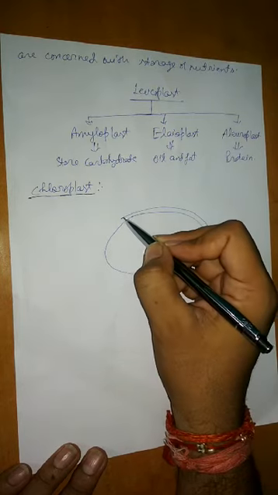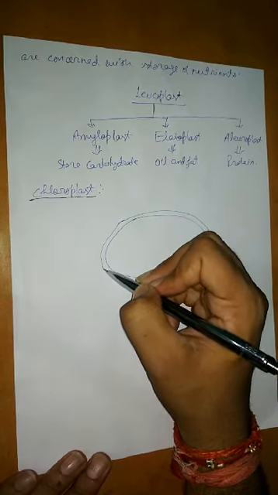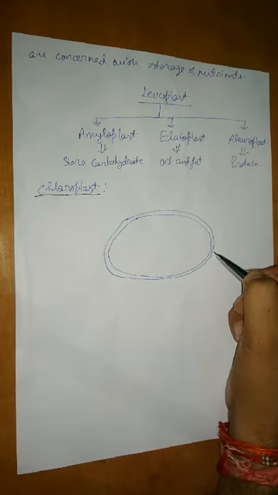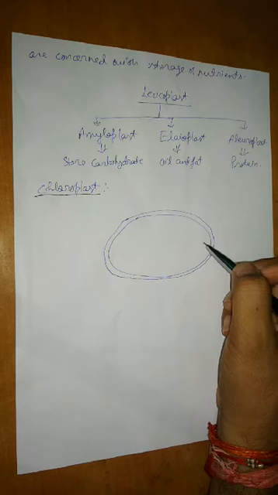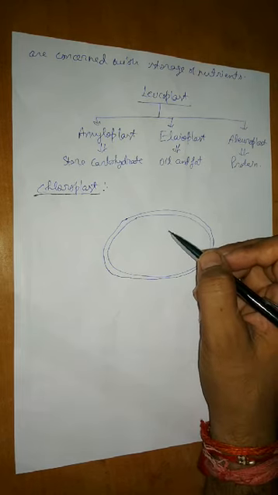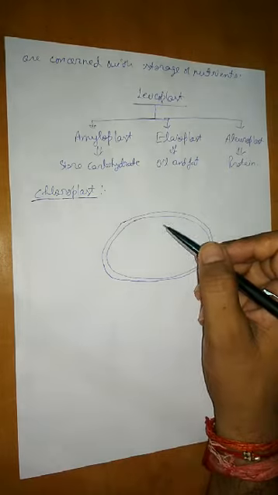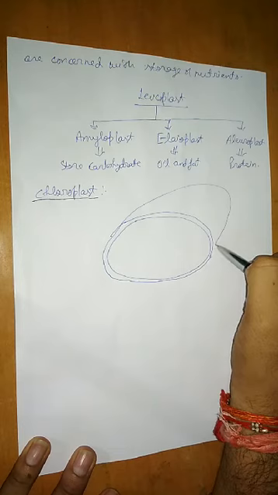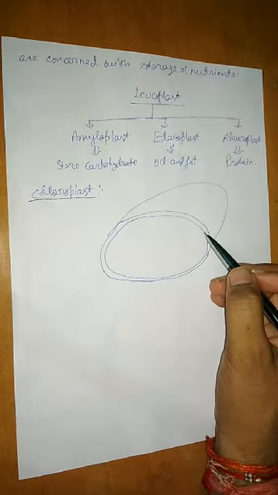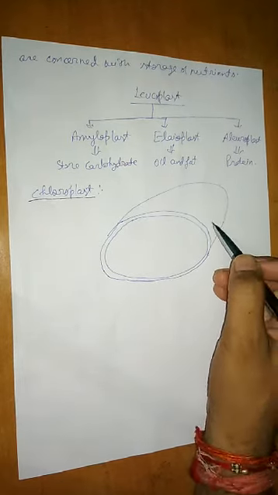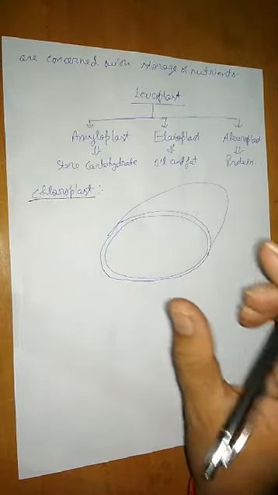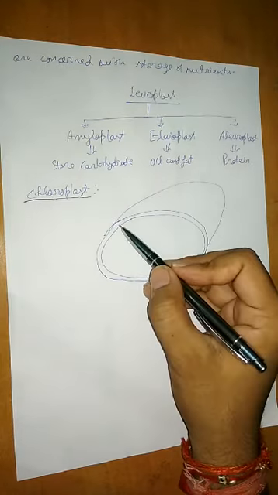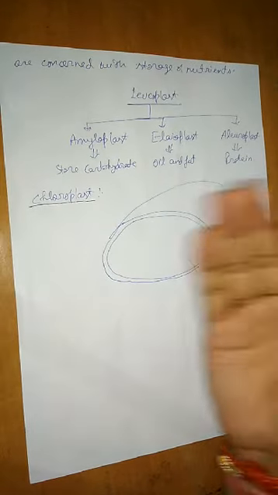There are some similarities as well as some differences between the mitochondria and the chloroplast. Like the two differences I told you: mitochondria is found in all the eukaryotic cells, and chloroplast is found mainly in plants and some eukaryotes. The size of mitochondria is small and the size of chloroplast is big. That's why they are easily visible under the microscope. And in order to see the mitochondria, we have to stain, then only we can see with the help of a microscope.